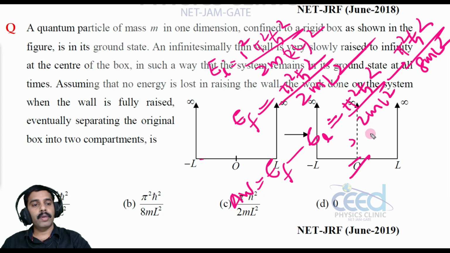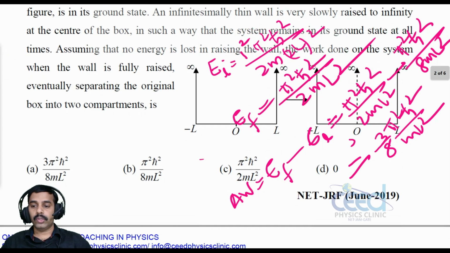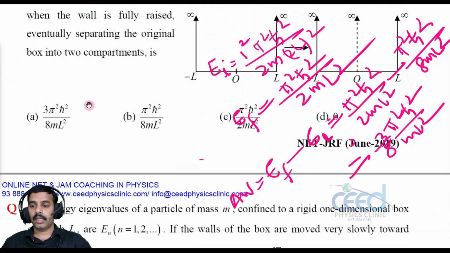So 8 minus 2, that is 6 by 16, that is equal to 3 by 8. So 3 by 8 pi square h cross square divided by m L square. That much energy we have to give. So option A is correct.